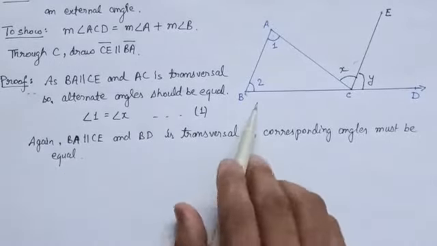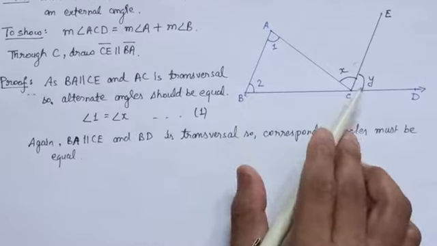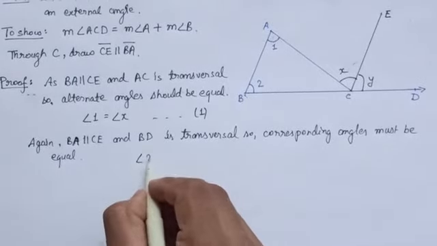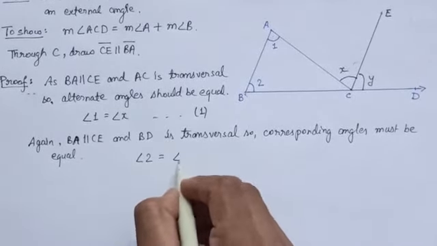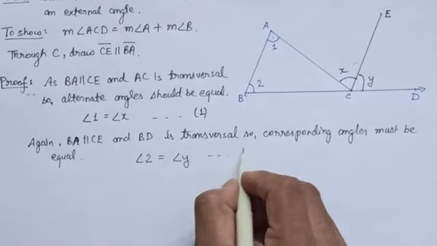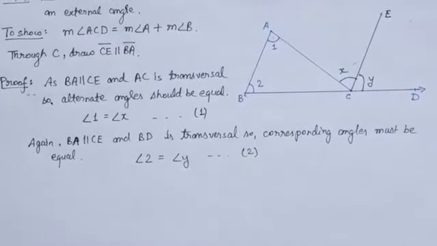In this way we can write angle 2 is equal to angle y. Let us assume this is equation number 2.